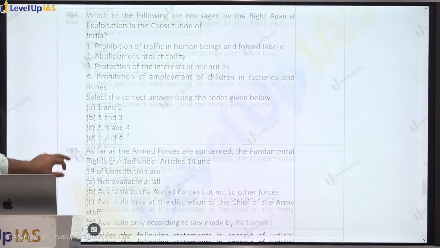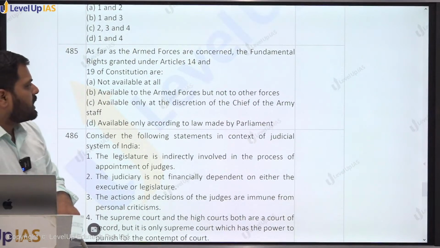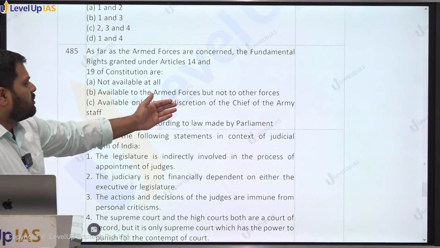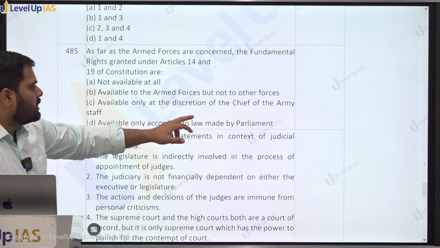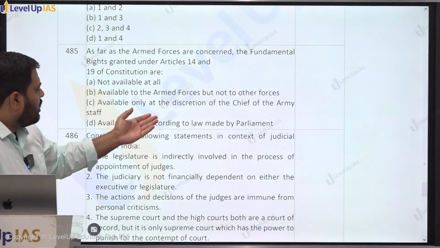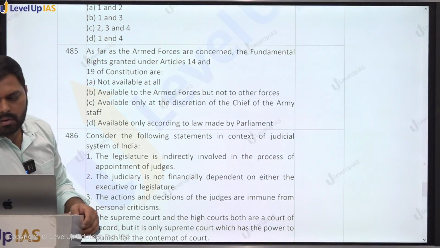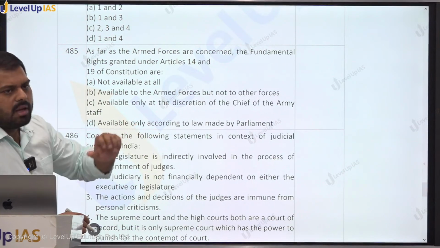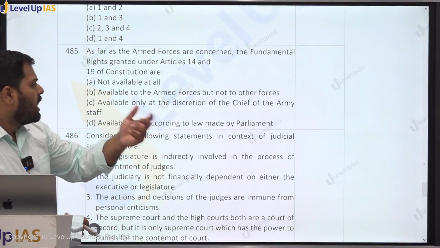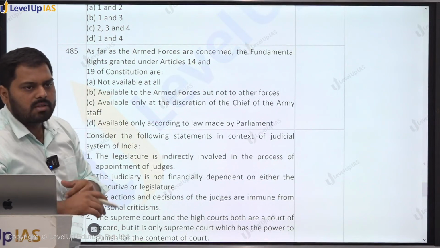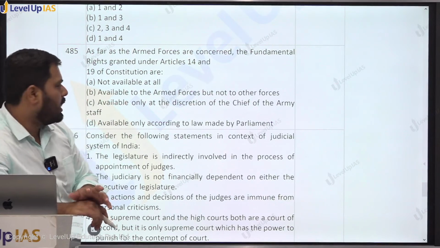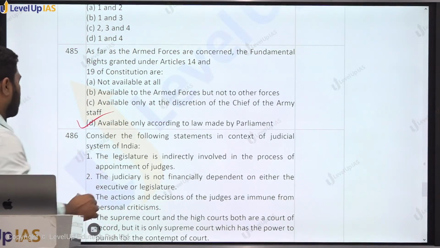485. As far as armed forces are concerned, the fundamental rights guaranteed under Article 14 and 19 of the Constitution are not available at all, available to the armed forces but not to the other forces, available only at the discretion of Chief of Army Staff, available but only according to the law made by the Parliament. So Parliament has the power to restrict the fundamental rights by law of the members of armed forces. Armed forces does not include only the defense; it may include all the other forces that have been given the duty of maintaining public order, right? So the D option is correct here.